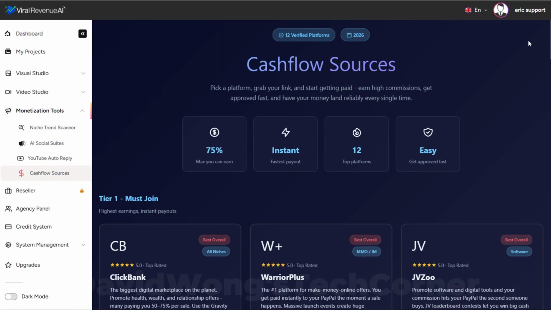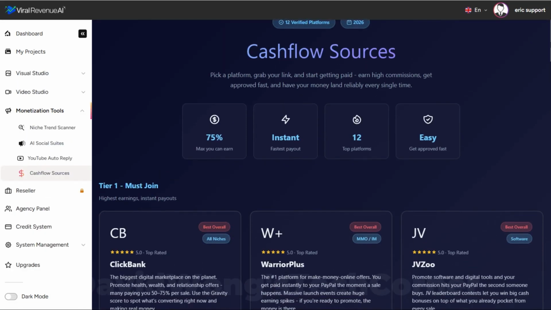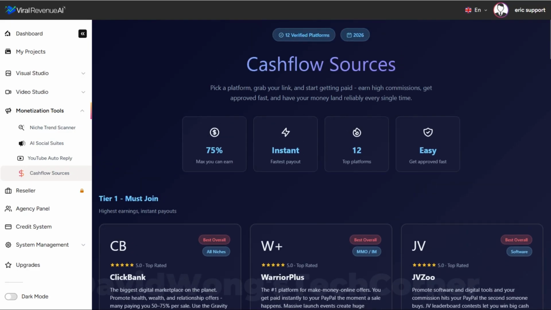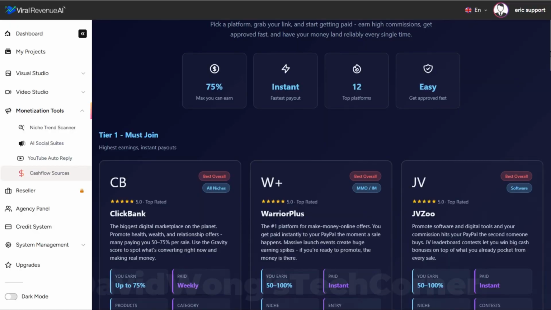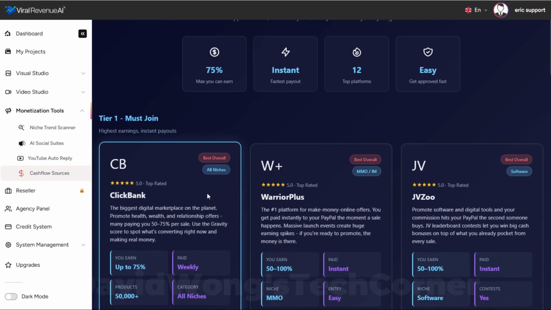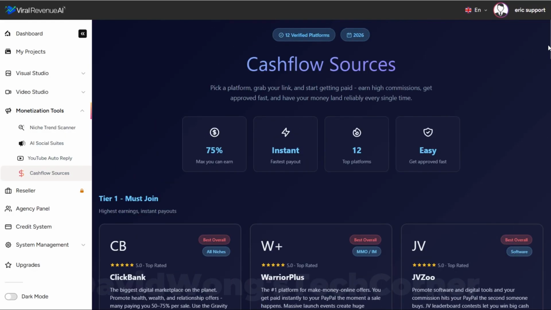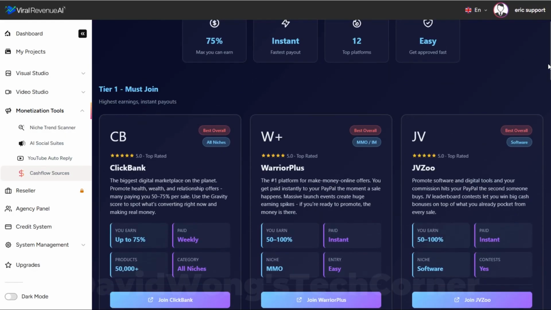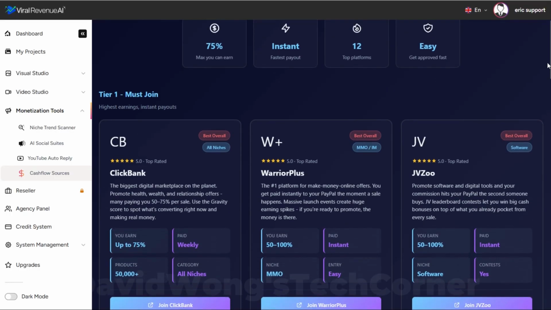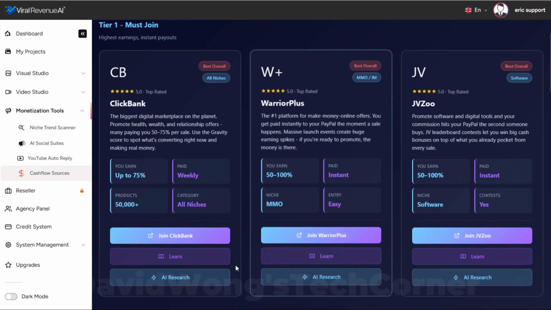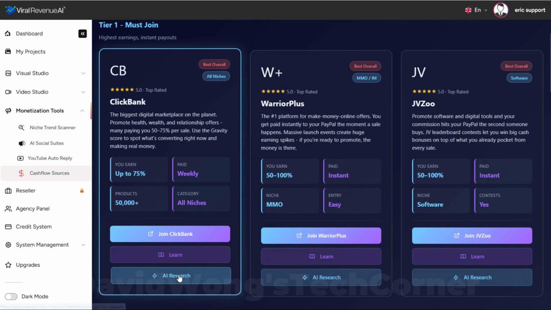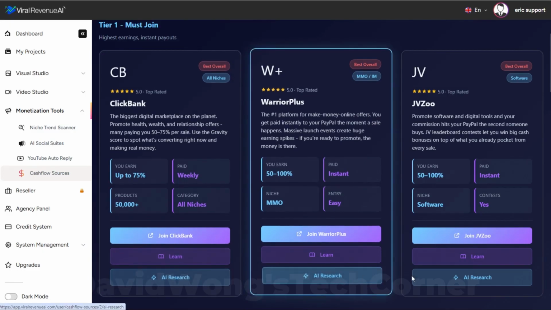So here we have 12 cash flow sources, which are sources that you can use to monetize this content that you're creating. Now, the 3 that you see right here are probably 3 of the most commonly known. You've got ClickBank, Warrior Plus, and JV Zoo. There are another 9 that I'll keep hidden for the moment because they are a part of this package for members that we're going to reveal to you. But we have a learning and AI research component built into each of these 12 platforms.